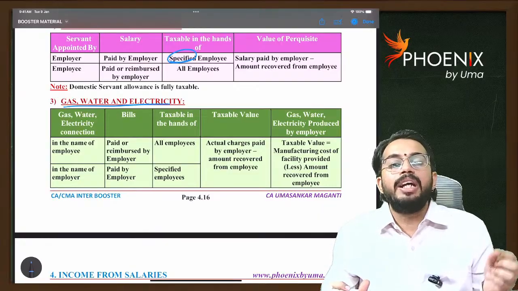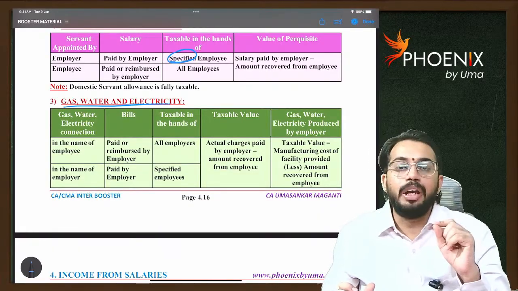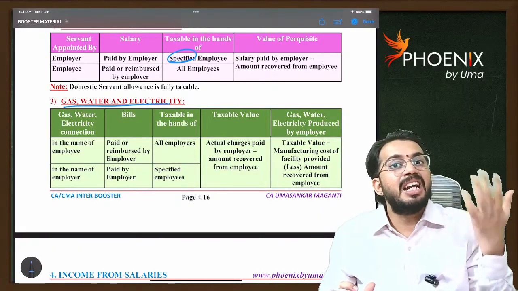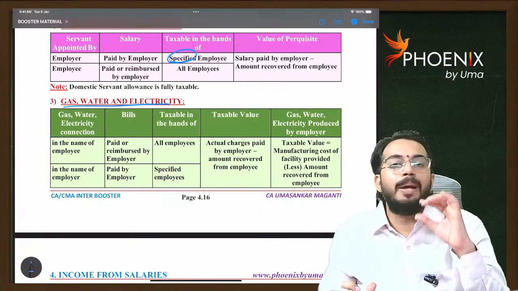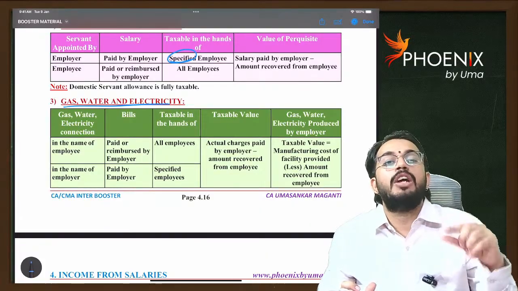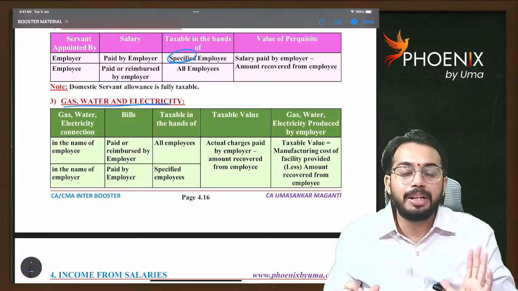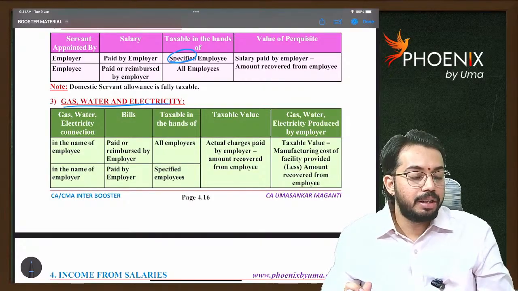HP Gas provides 2 cylinders to each employee. Now the employee is getting cylinders free of cost. Taxable value to the employee is equal to the manufacturing cost of the cylinder to HP Gas. Are you able to understand? Next.